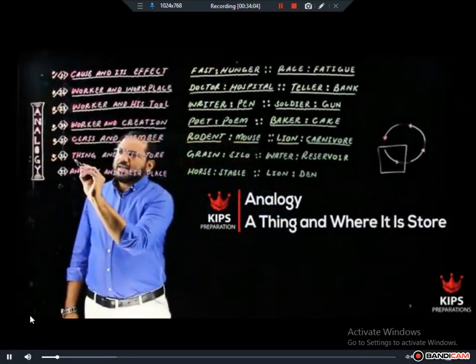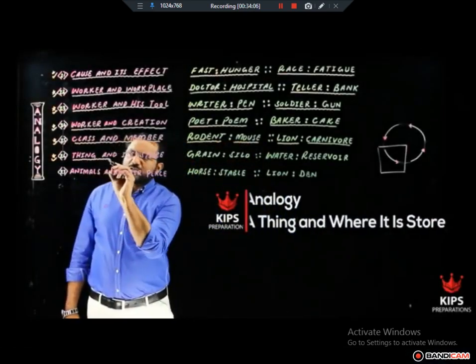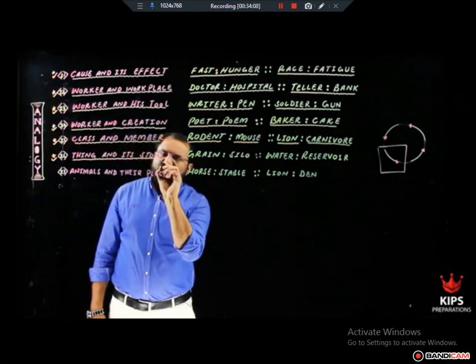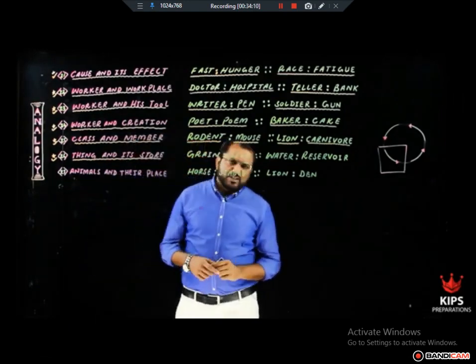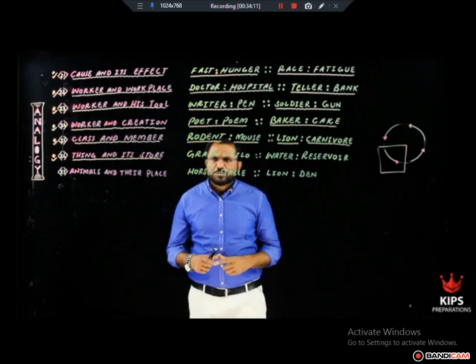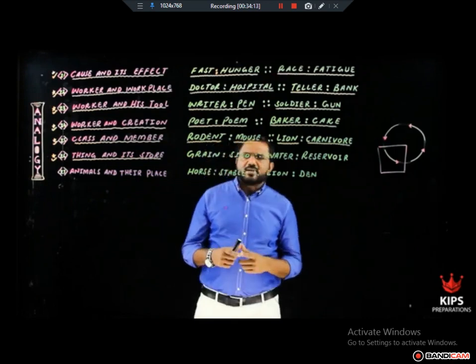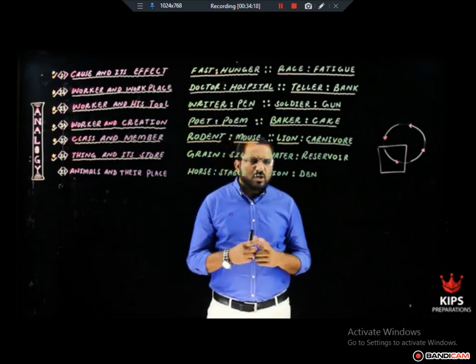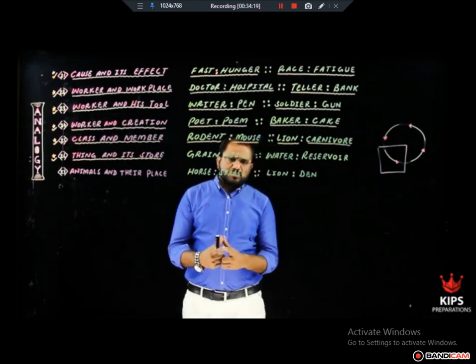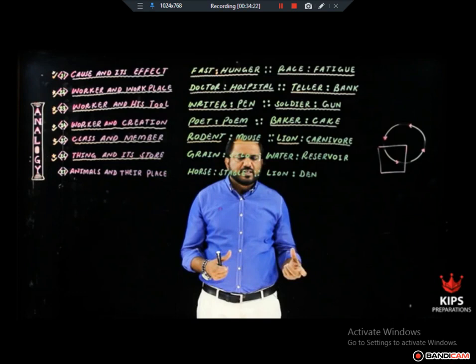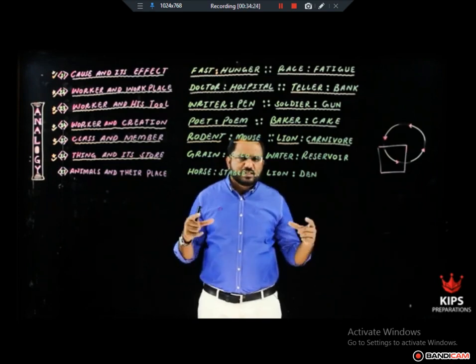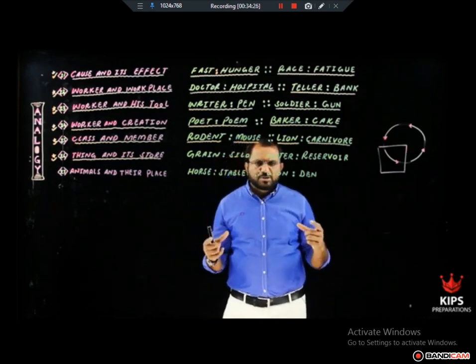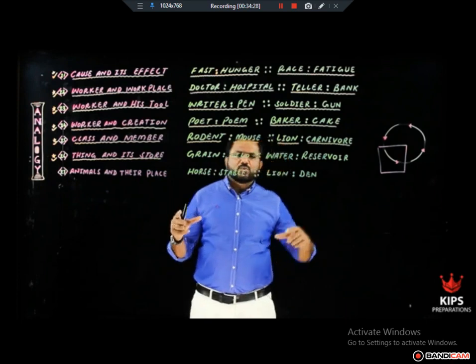Relationship is a thing and where it is stored. In this kind of analogy pair of words, one word shows the name of a thing and the other word shows the place where it is stored. For example, where do we store the books? We store the books in library. So book and library is a type of analogy pair which shows the relationship, a thing and where it is stored.